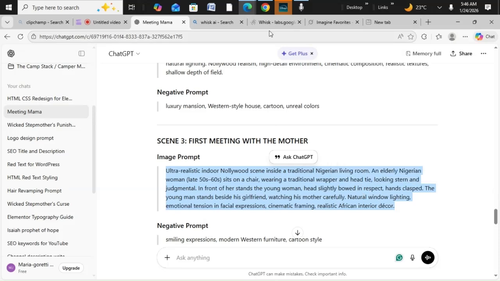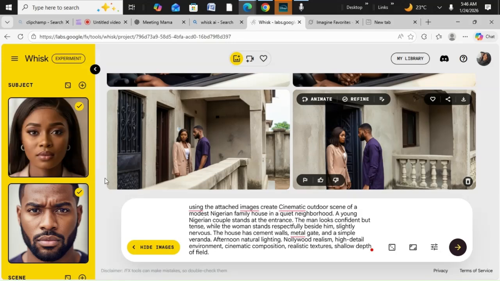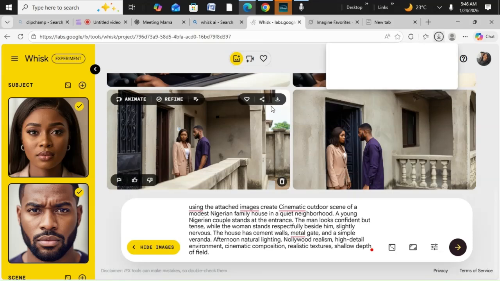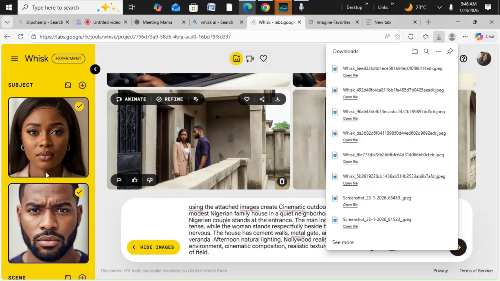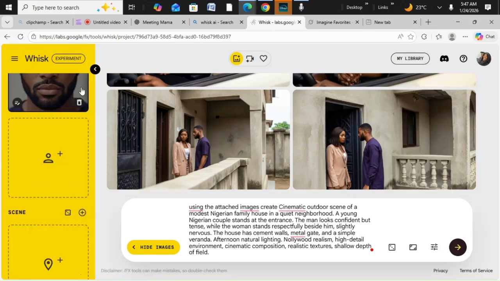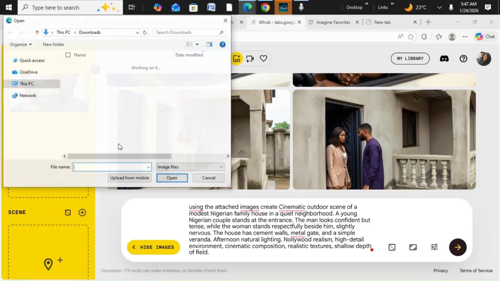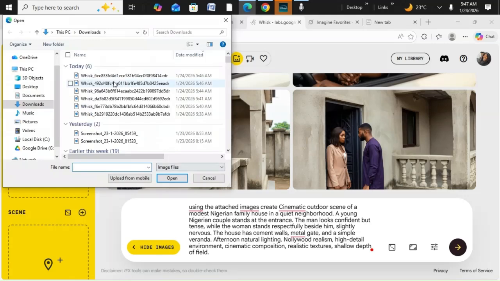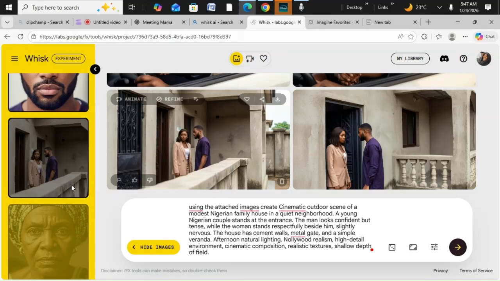Head over to Risk. Now, what we are going to do, because we want it to use this image, because of course this is what they are wearing. If we don't put this image here, it might change their outfit. So I'm going to come here, uncheck, then add this new image, because I want them to still be wearing the clothes they are wearing. And also attach the picture of mama.